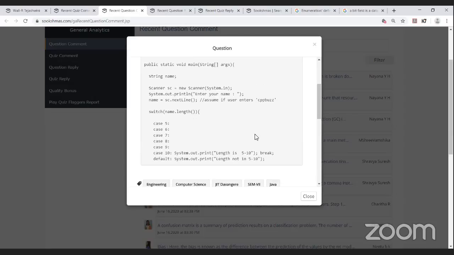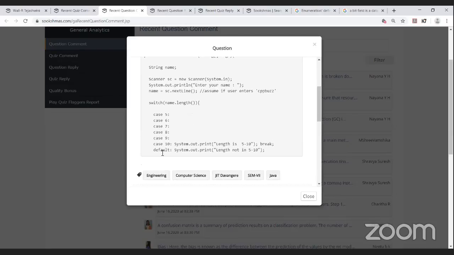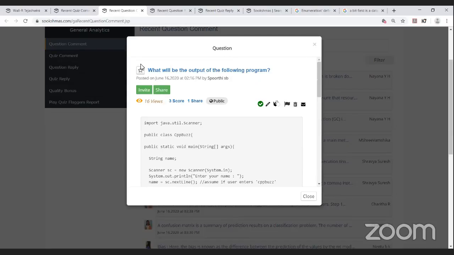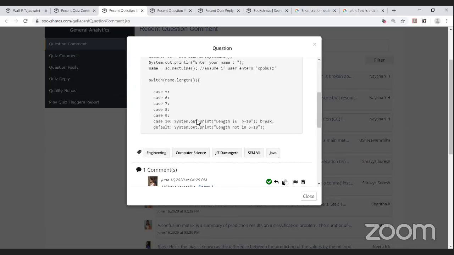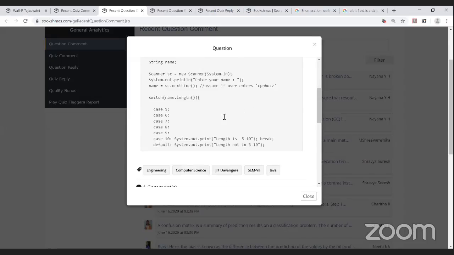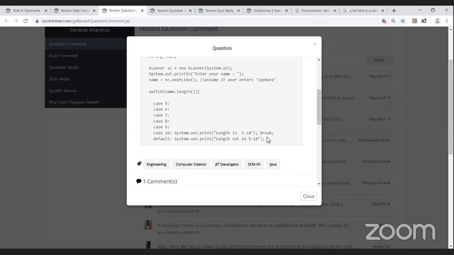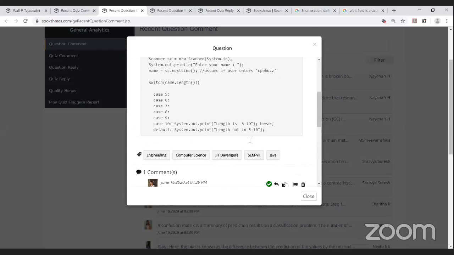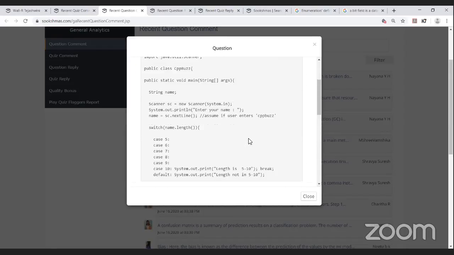But she has not ended this particular switch statement here, Spurti SB. Even the main method's two braces are also not ending. She has ended the code here itself. Later on I'll suggest this to Spurti SB.